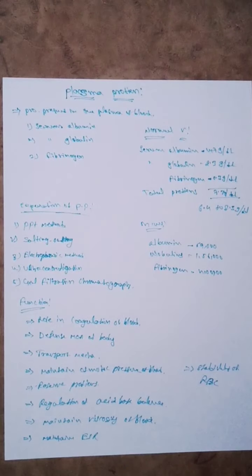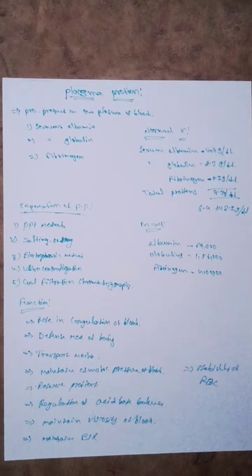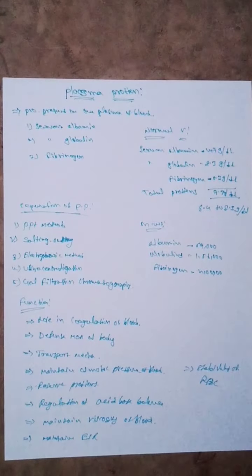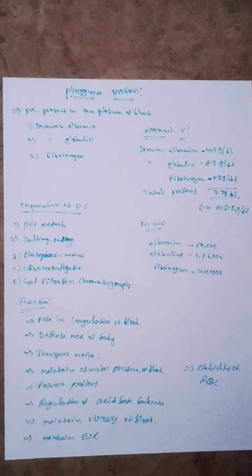So what is the plasma protein? The proteins present in the plasma are known as plasma proteins. In the plasma we have three types of proteins: albumin, globulin, and fibrinogen. Albumin is 4.7 grams per deciliter, globulin is 2.3 grams per deciliter, and fibrinogen is 0.3 grams per deciliter. So total protein is 7.3 grams per deciliter. That's the exact value, and the normal value is between 6.4 and 8.3 grams per deciliter.